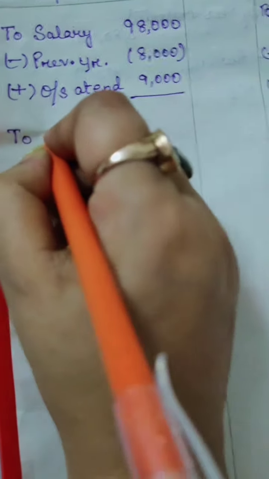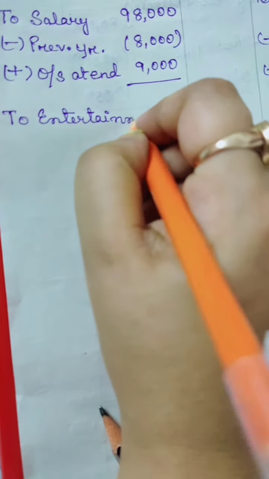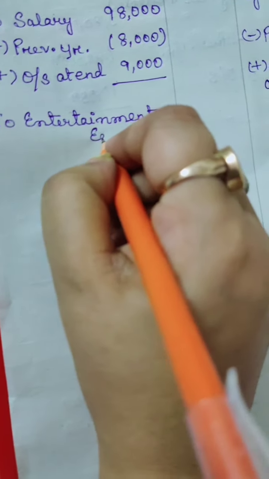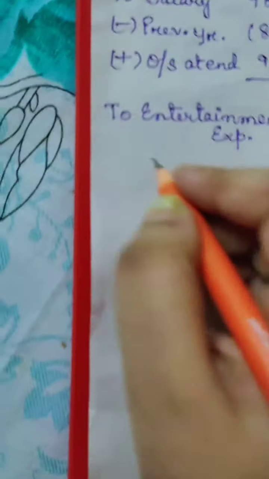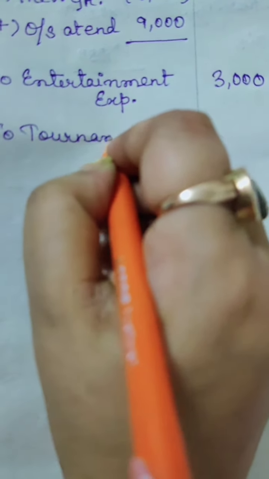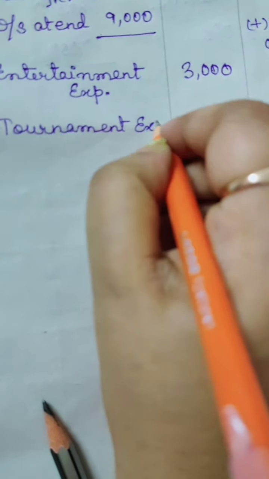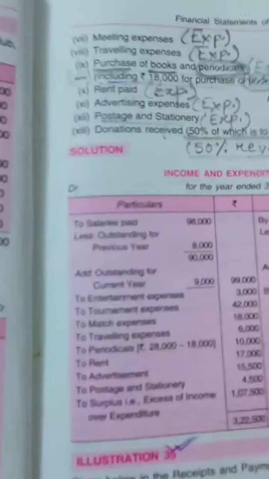Okay, next, entertainment expense, it is an expenditure, so we will write here directly to entertainment expense, amount is 3,000. Then again tournament expense, again it is an expenditure, amount is 42,000, so we'll write here to tournament expense 42,000.